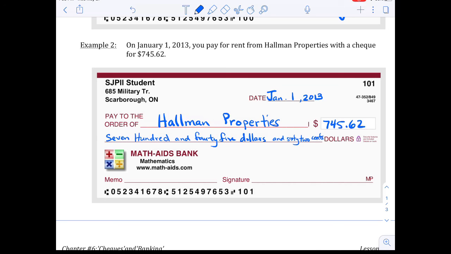I have to squeeze it on that line. A lot of information on there. Then down at the bottom, we have our bank, in this case, Math Aids Bank. And our memo, in this case, this is for our rent. That's just for us to know what we paid for it. And then finally, our signature down at the bottom.